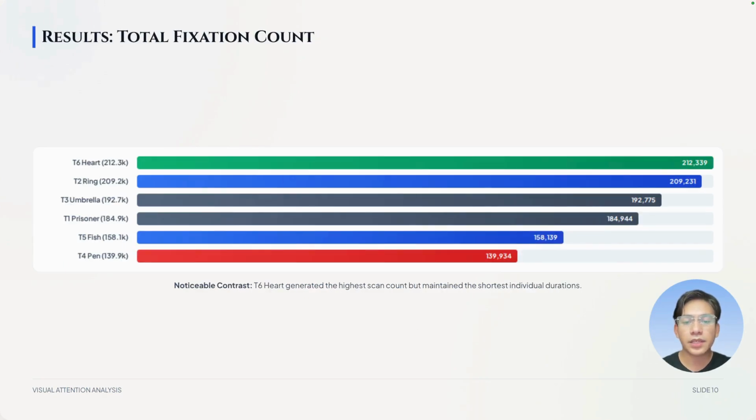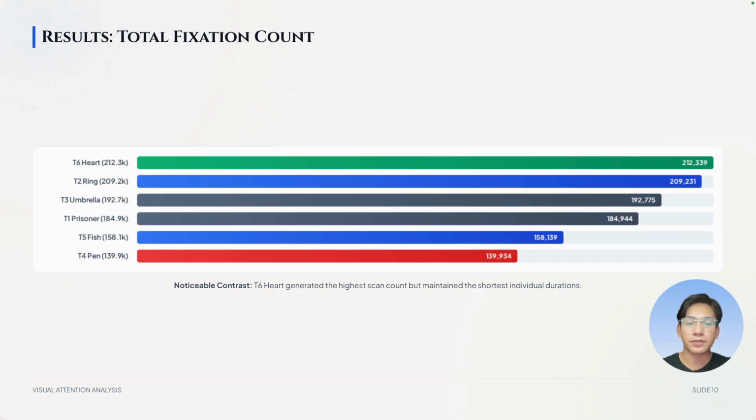Now, if we flip to the total fixation count, which is how many times participants look at each stimulus, we actually get a very different picture. T4, the heart pair, had the highest number of fixations at over 212,000. But here's what's interesting: T6 also had the shortest average duration, and T4 pen, which had the longest duration, had the lowest count at around 140,000. So we are seeing a kind of inverse relationship.